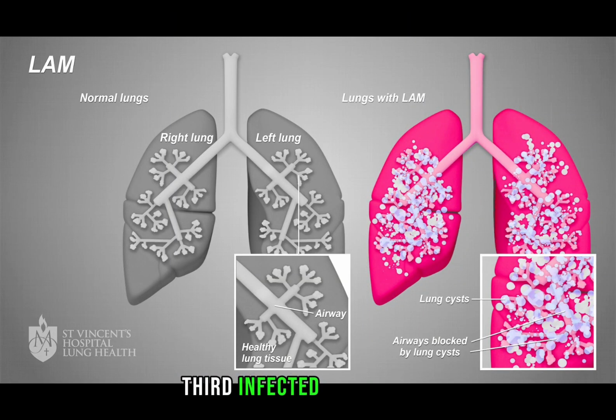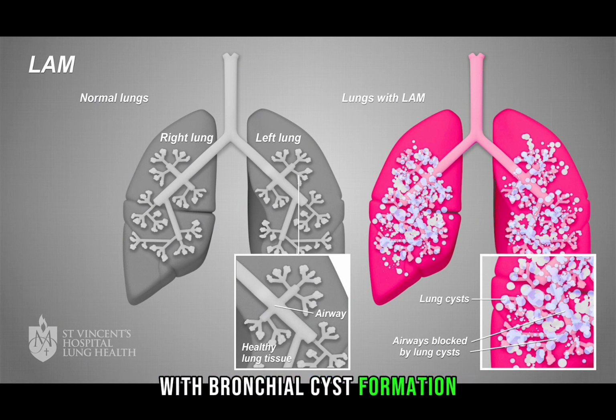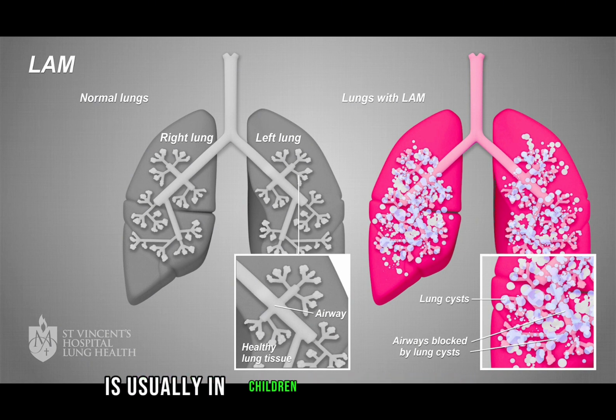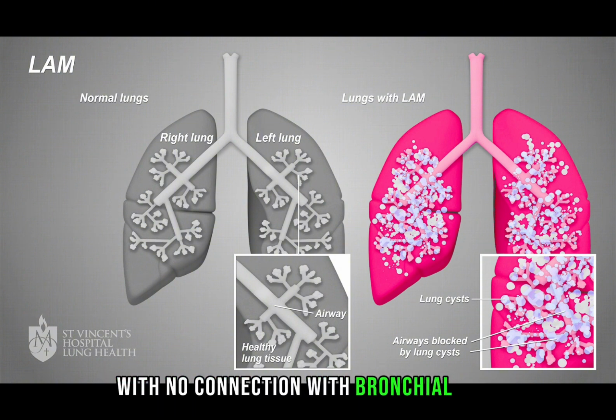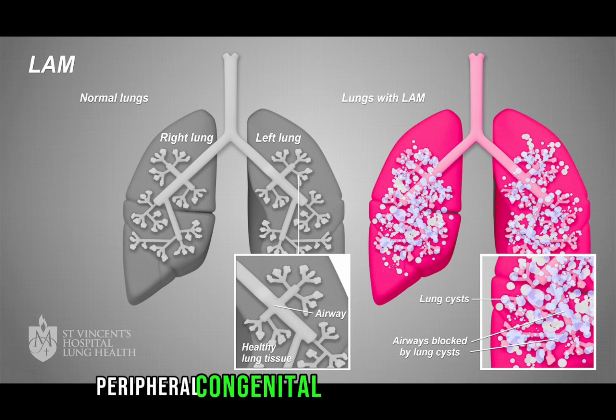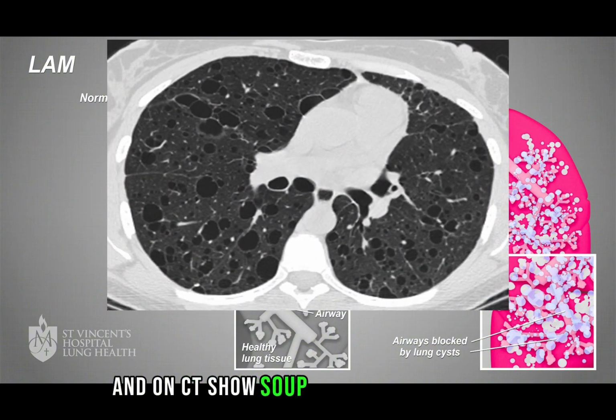Third, infected cystic lung, which is an anomaly in development of the bronchial tree, with abnormally dilated bronchial wall and bronchial cyst formation. It is usually in children, and there are 2 types. Central congenital cyst, that is solitary with no connection with the bronchial tree. Peripheral congenital cyst, that is multiple with connection with the bronchial tree. There are no symptoms or signs if no infection or if central type. And on CT, it shows soap bubbles appearance.